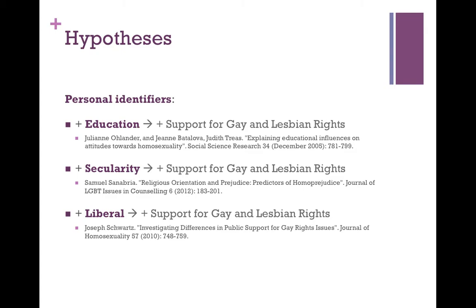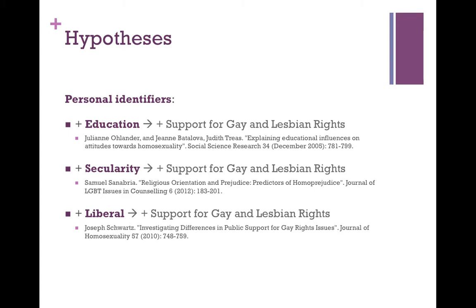The second independent variable used was religiosity. We hypothesized that those who identify themselves as predominantly secular would be more likely to support gay rights. This is based off the findings of Sanabria, which found that religion has a positive correlation with homoprejudice. Sanabria argues that since homosexuality is seen as sinful or distasteful in most religions, those who hold religion as a major factor in their lives are more likely to be prejudiced against gays and lesbians.